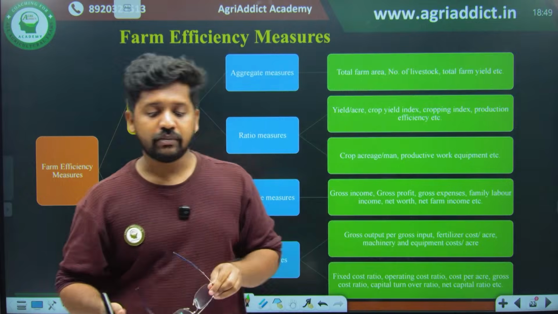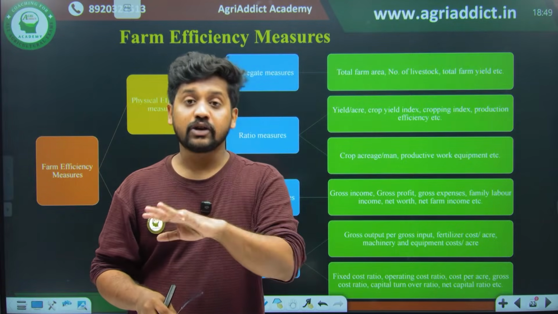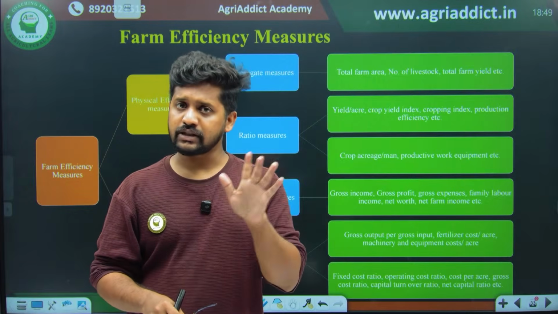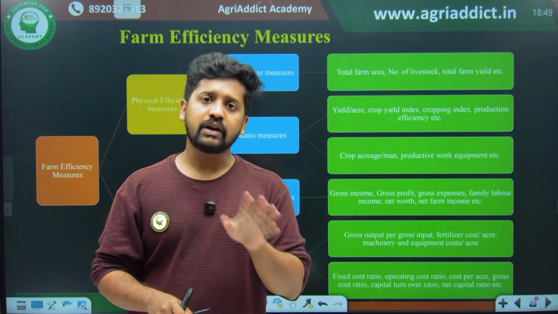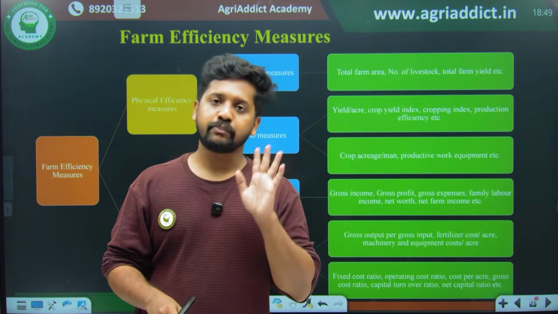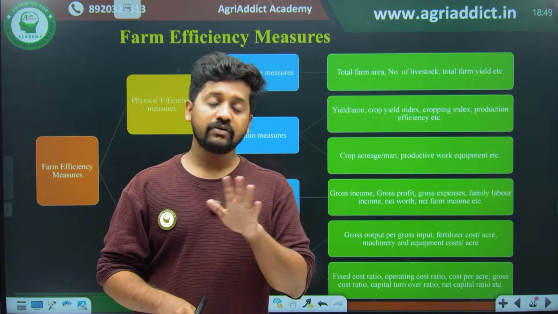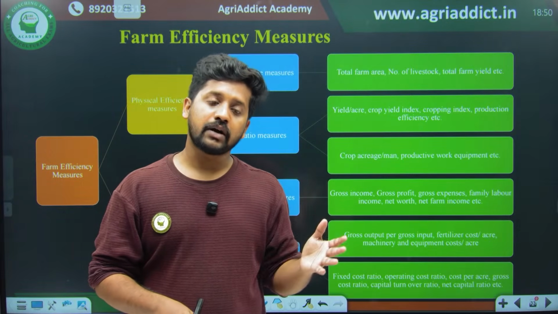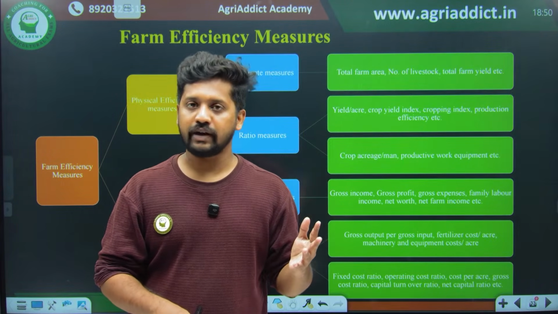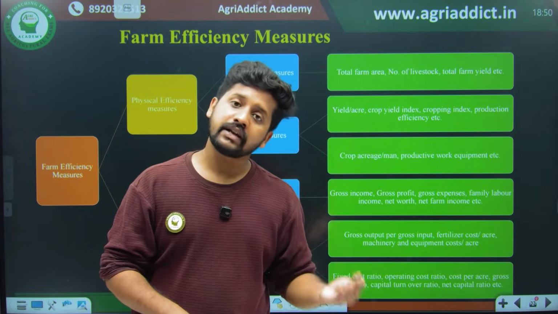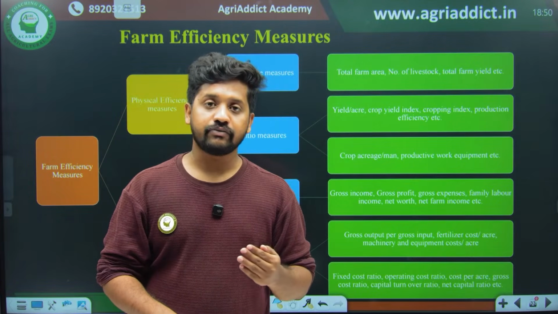I'll give an example. There are two farms in a flood prone area, each with an equal 5 acres of land. One farmer has a good number of livestock, and the second farmer does not have that many. So farmer A has more livestock, and farmer B has fewer. What happens when the flood comes?